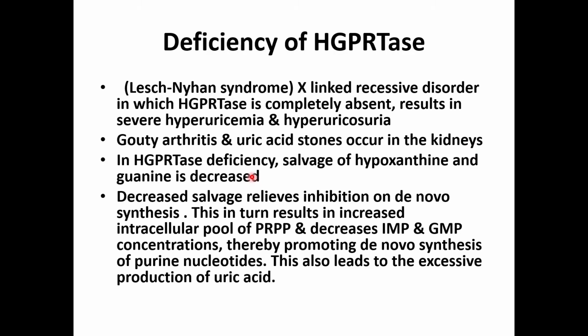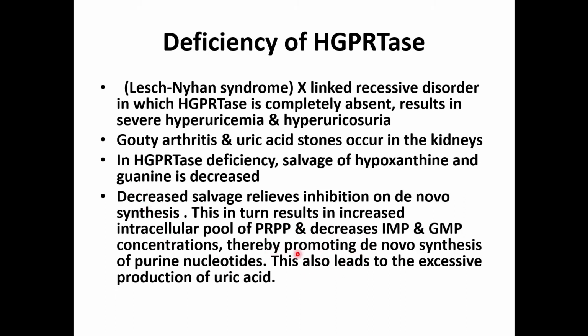In HGPRTase deficiency, salvage of hypoxanthine and guanine is decreased. So decreased salvage relieves inhibition on de novo synthesis. This in turn results in increased intracellular pool of PRPP, and decreases IMP and GMP concentrations, thereby promoting de novo synthesis, as they are feedback inhibitors of the enzyme glutamine PRPP amidotransferase.